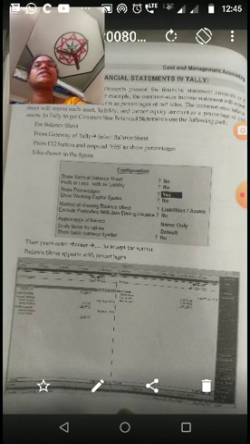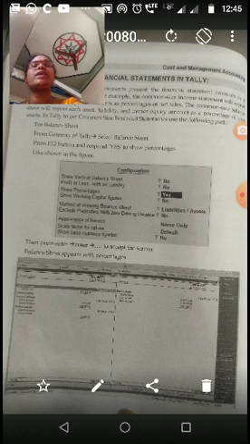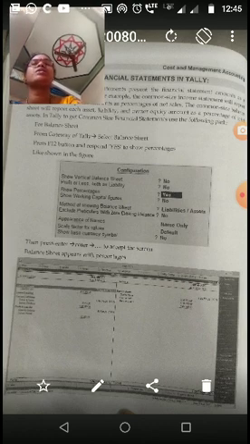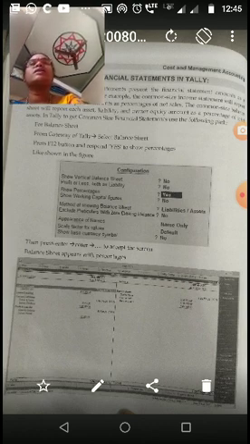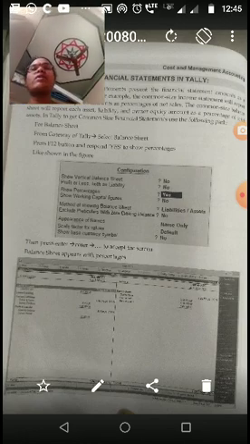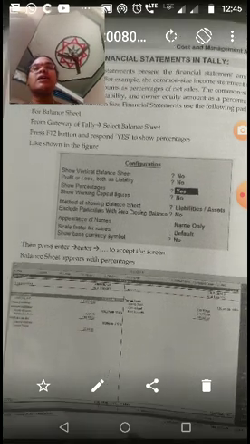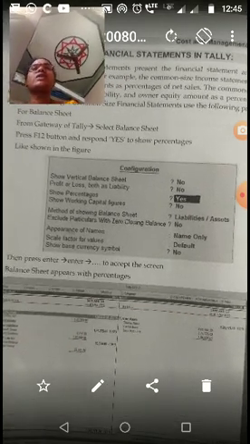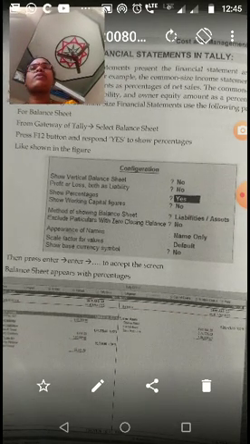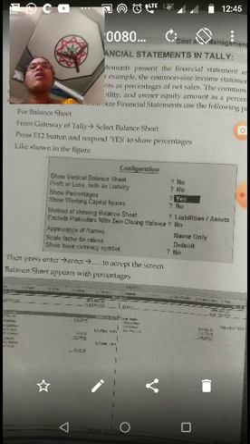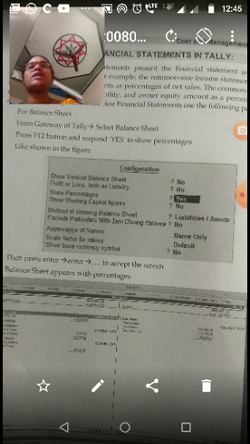Now, common size statements present the financial statement amounts as a percentage. Means these common size statements show the amounts in the form of percentages. So for example, the common size income statement will report the revenue and expenditure amounts as a percentage of net sales, and the common size balance sheet will report each asset, liability or owner's equity as a percentage of total assets.